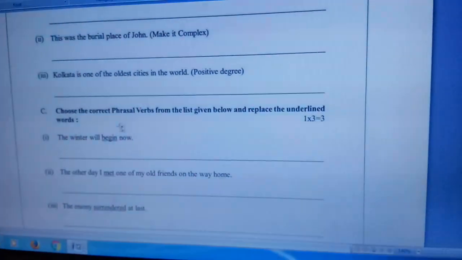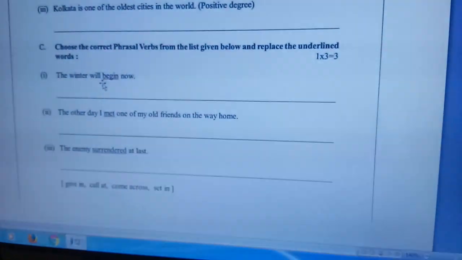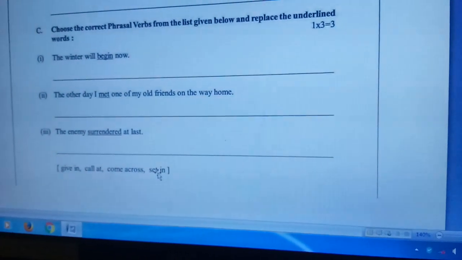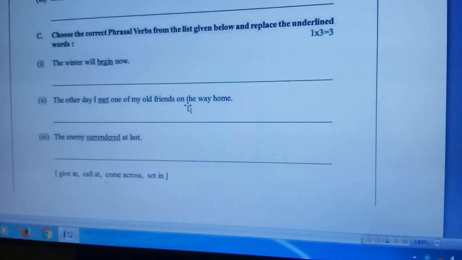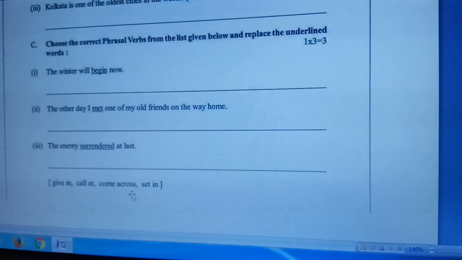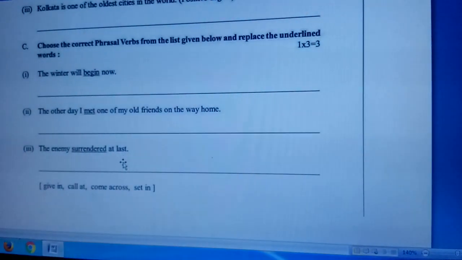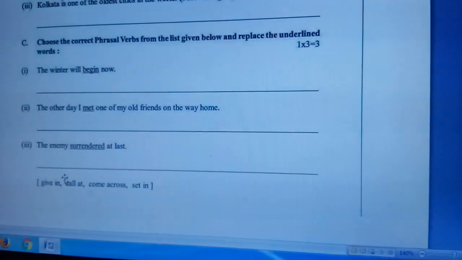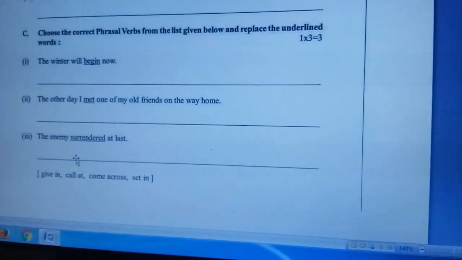Okay? Now, question number C, and that is the phrasal verbs. The winter will begin, that is set in. And here you can find the option set in. The other day, I met one of my old friends on the way home. Met, that is, came across, and here you can get the option came across. Then 3, the enemy surrendered at last. The phrasal verb that can replace this word is given, and it is in past form. So you have to write the enemy gave in at last.